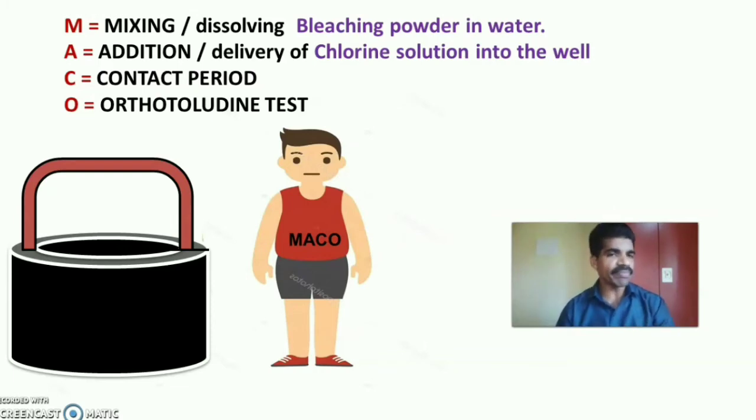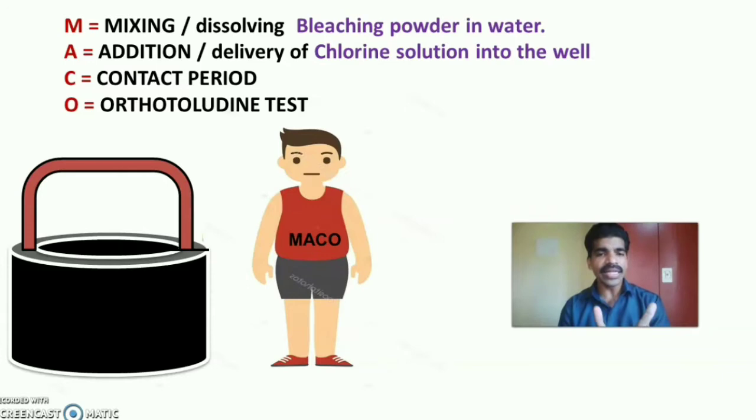Then his third step is the contact period, making the family understand that they shouldn't draw the water until a particular period of time, 60 minutes. That is called a contact period. Then last, after that, you'll do a test called the orthotoluidine test. O stands for orthotoluidine test.